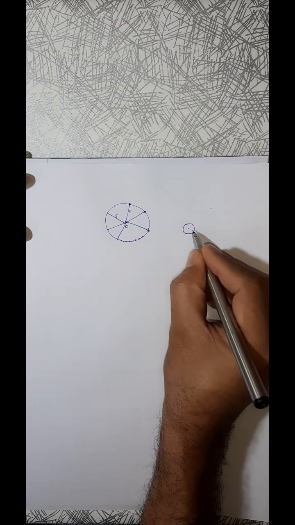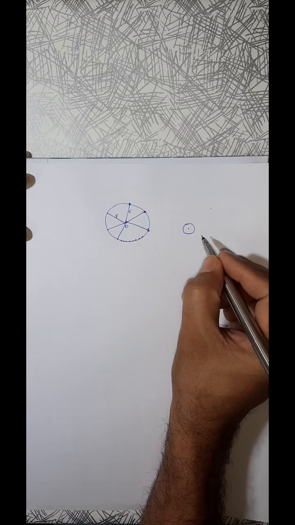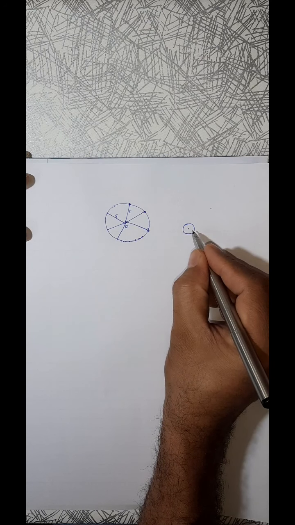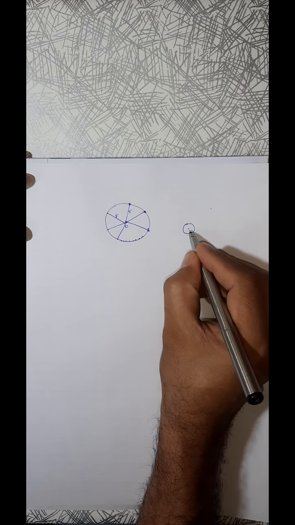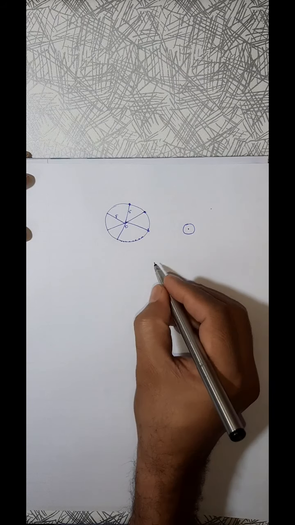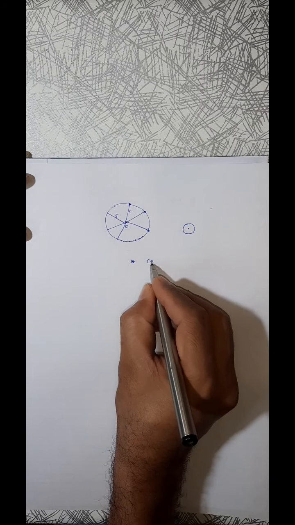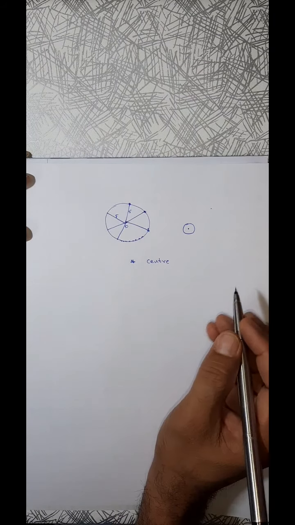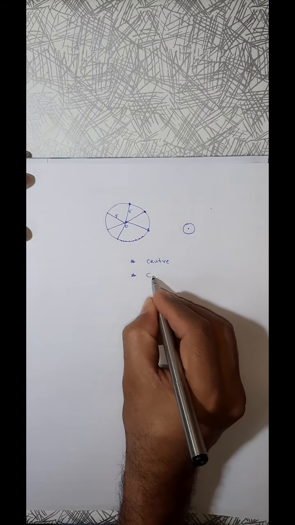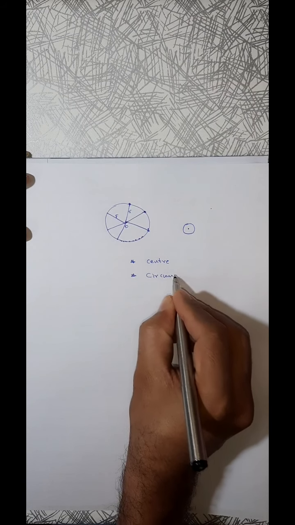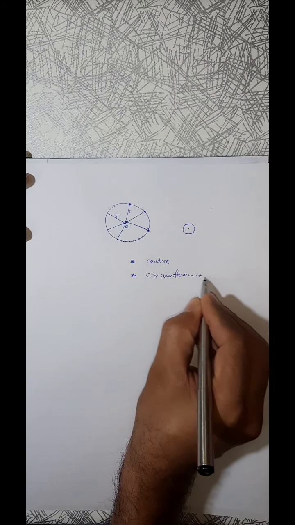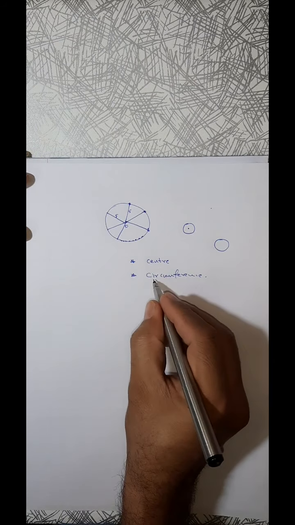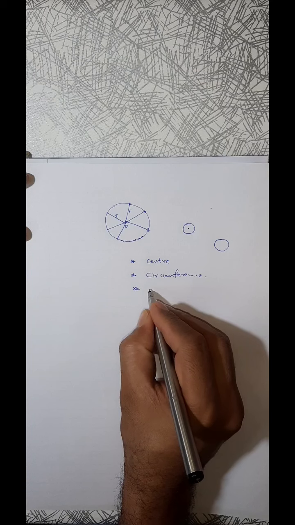5 centimeter. Another one, a small one, maybe only 1 centimeter away. So circle means a collection of all the points which are at a particular distance from one particular point. That point is called the center. What is the center? Center of a circle, all are knowing. Circumference. That boundary is called a circumference. This is a circumference. Center, circumference, radius.